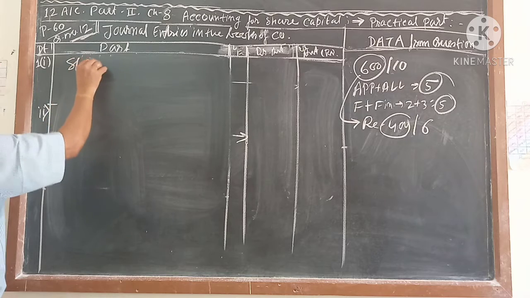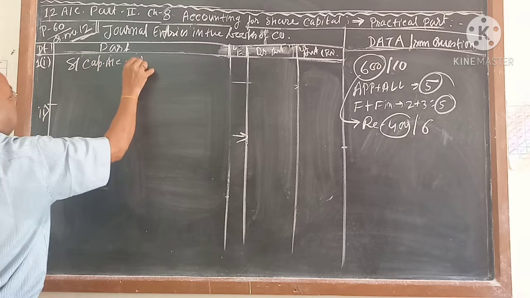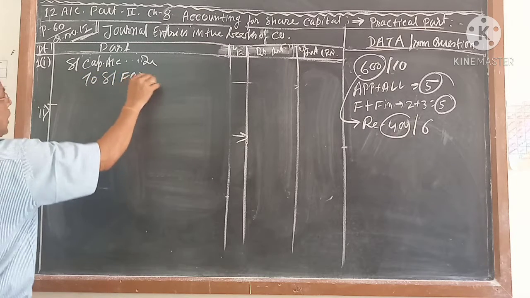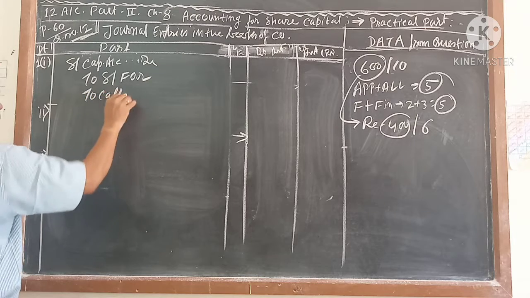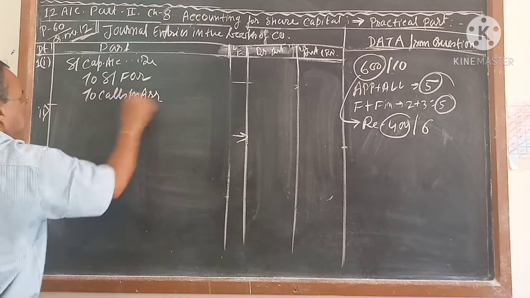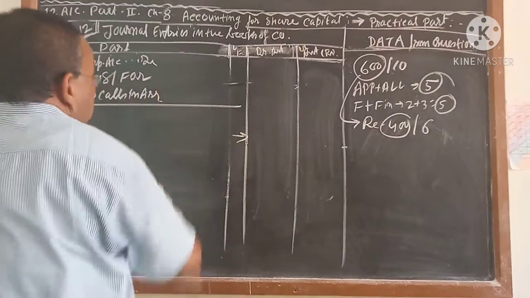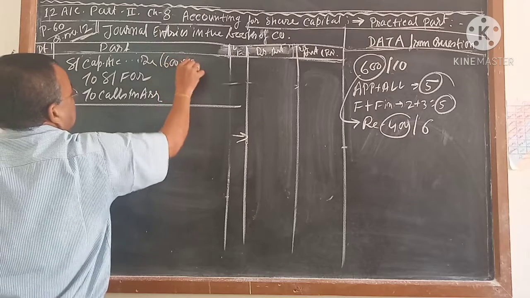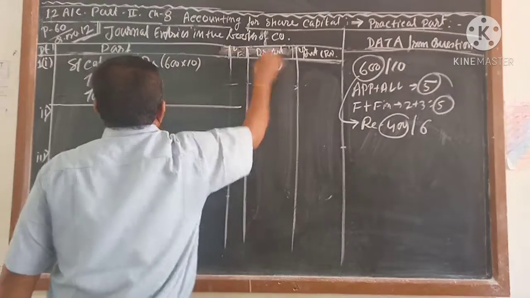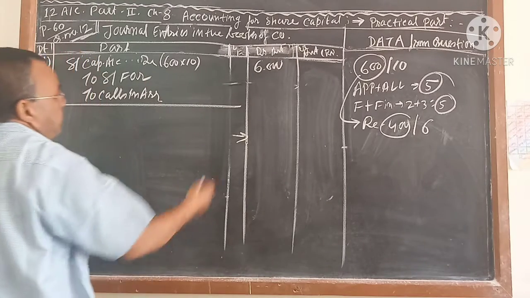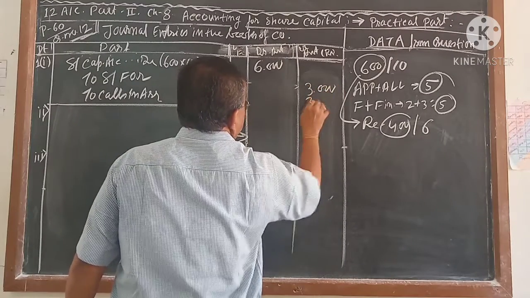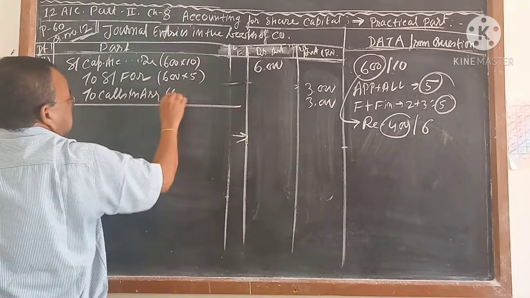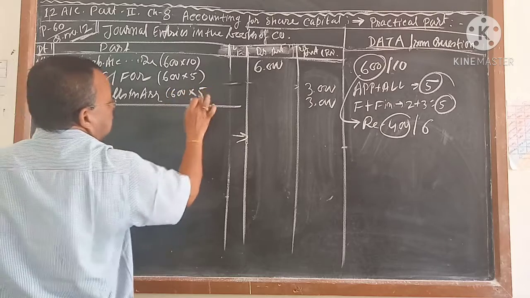Share capital account debit to share forfeiture account, to calls in arrears. The first journal is the same; the accounts are not going to change, the amount is going to change. How much? 600 into 10 is equal to 6,000. How much paid? 5 paid, 5 not paid. So 3,000, 3,000. Is it not? This is 600 into 5. This is 600 into 5. This 5 is 2 plus 3.